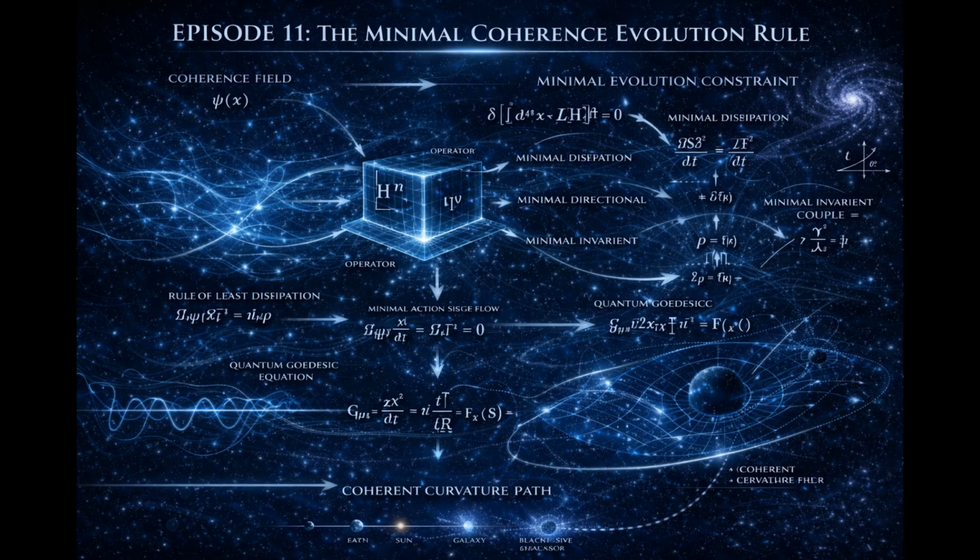Now, consider equilibrium again. In equilibrium, coherence distribution is uniform. Curvature vanishes. Flow vanishes. The rule reduces to 0 equals 0. Stable. Now consider perturbation. If coherence density increases in a region, curvature increases. Increased curvature drives outward redistribution. Redistribution reduces density. System returns toward equilibrium. Stable. Now consider extreme imbalance.